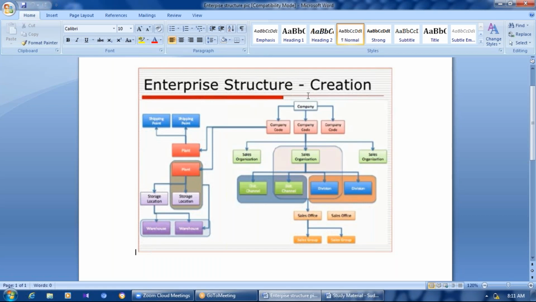Guys, have any questions, any doubts on this? So that we can go into the SAP screen and create it.